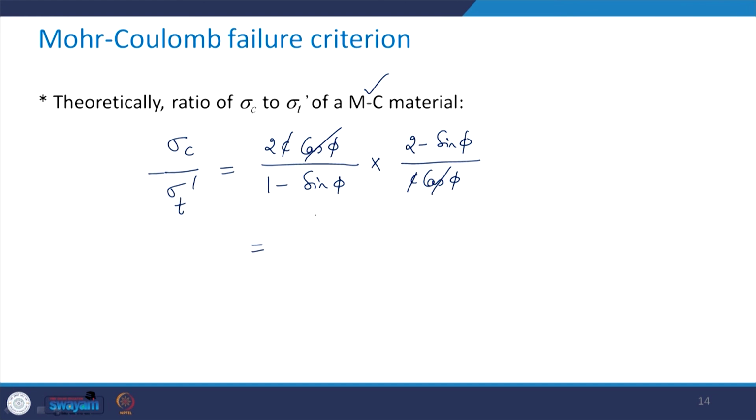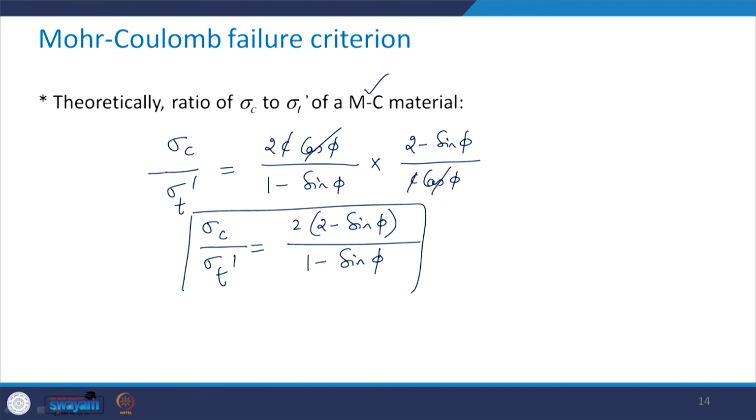So what you are going to get is 2 into 2 minus sin of phi divided by 1 minus sin phi. This is the ratio sigma c upon sigma t prime we are going to get theoretically